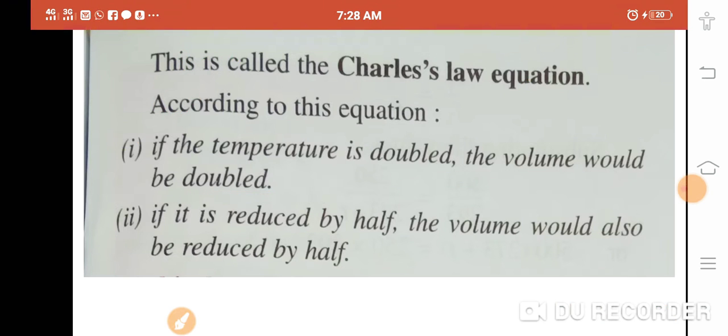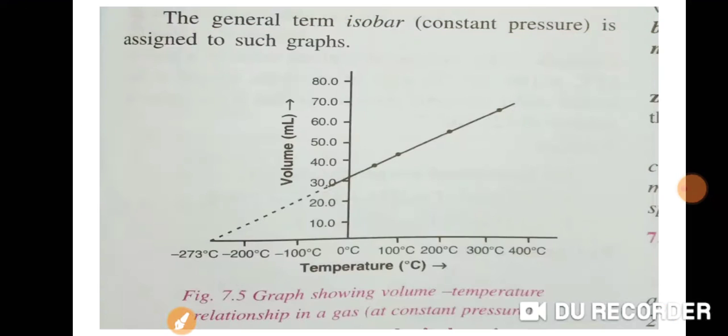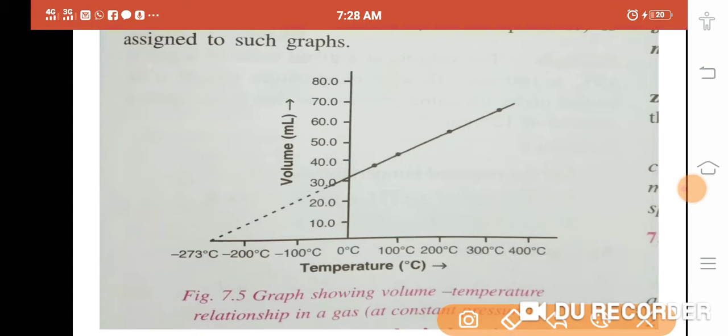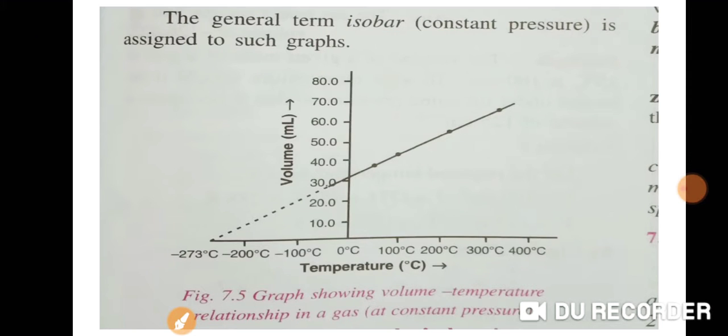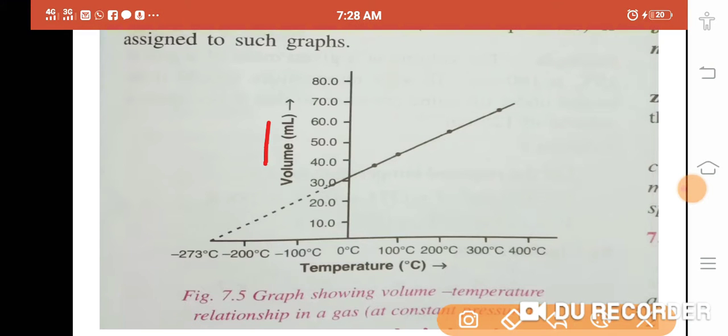Okay. Now, this is the graphical representation of Charles' law, which is said to be an isobar. Iso means same, that is constant. Bar means pressure. Pressure will remain constant. You may see this graphical representation. It is between the volume and the temperature at the given pressure. What happened?